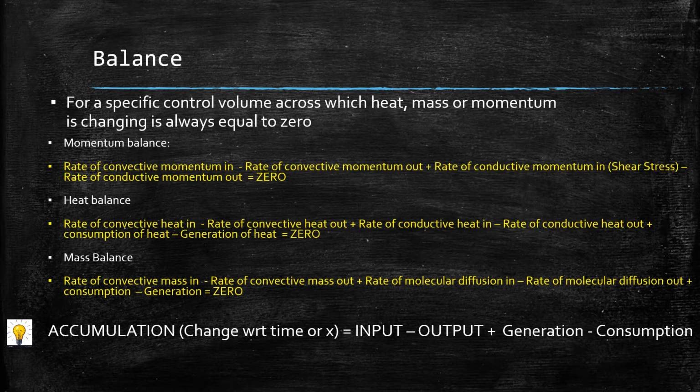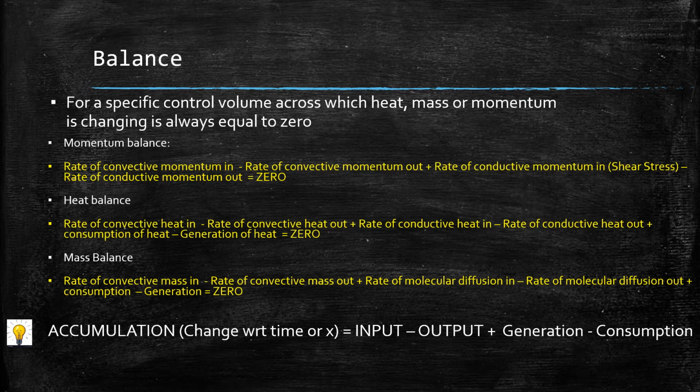So that will be the rate of convective heat in to the classroom, minus some students will go out of the classroom, they will take their own internal energy and go out. So that is the rate of convective heat going out, plus rate of conductive heat. Due to the surroundings, there will be some amount of heat transferred into the classroom, and some amount of heat going out of the classroom, right?